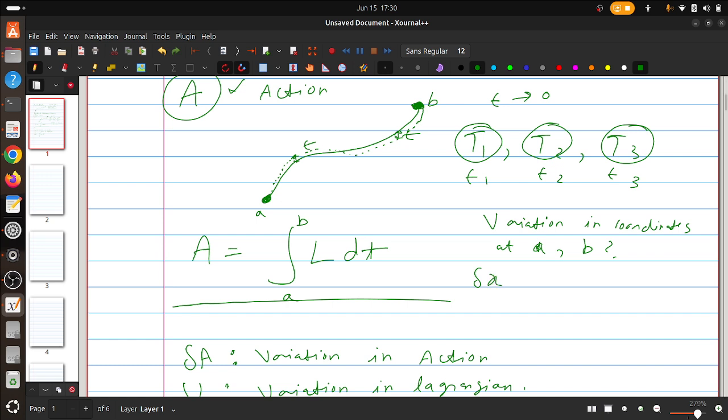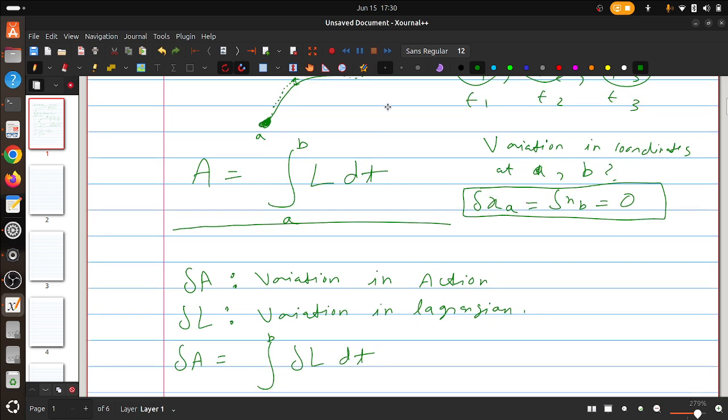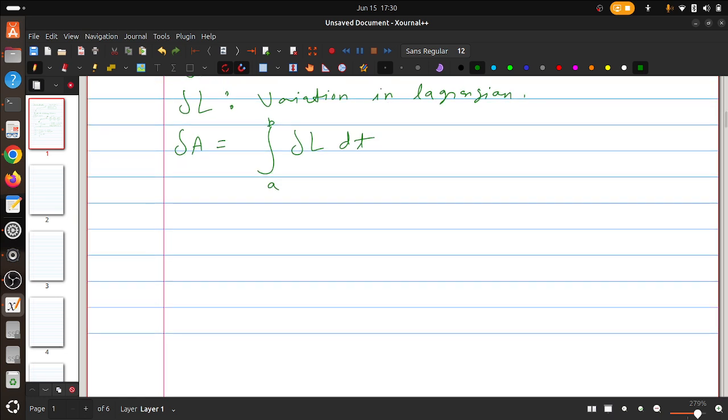So delta x at A is equal to delta x at B is equal to 0. Why? Because at the start of this discussion, I told you that the end points are fixed. So that's why there is no variation at the end points. It follows from that.